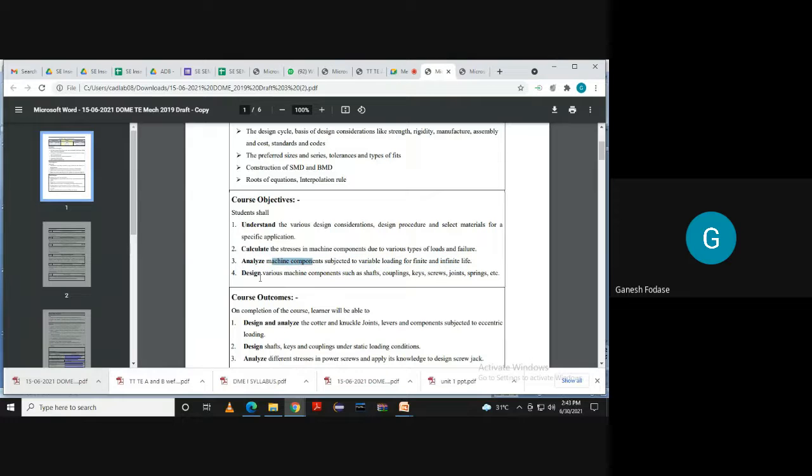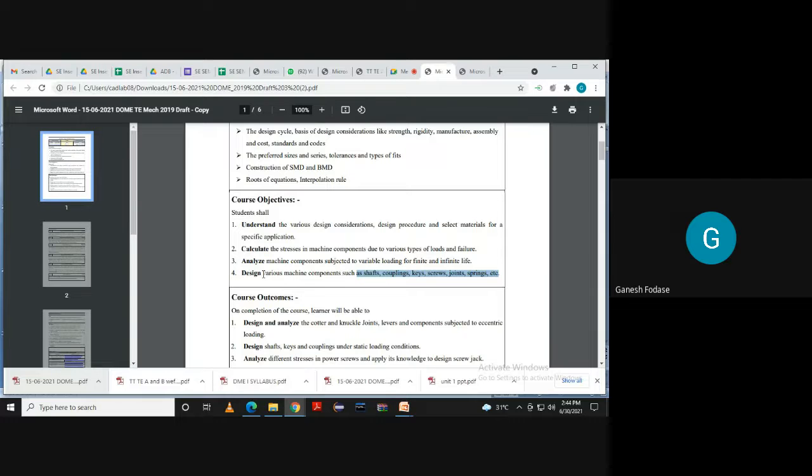Then design various machine components such as shafts, couplings, keys, screws, joints, and springs. These are the components which you are going to study in this subject. That means design of these components. So, design of machine components: the shafts, couplings, then keys, screws, joints, and springs. All these topics we are going to study in this subject. So these are the course objectives.